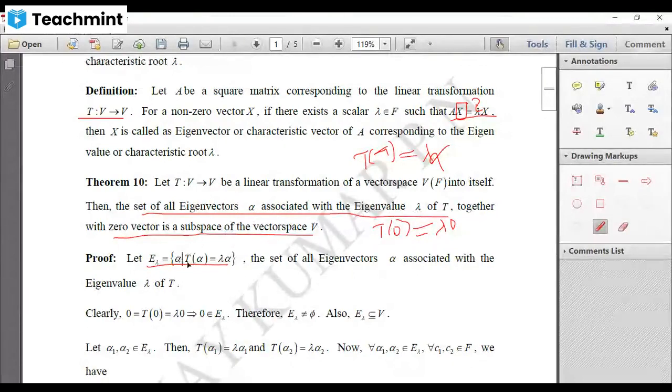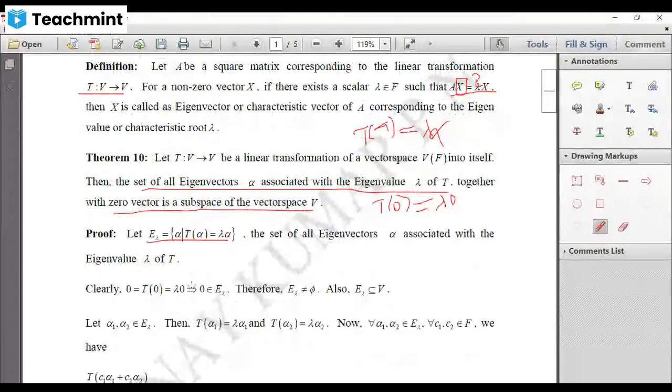So this set contains 0 also. Am I right? Now, we are collecting all the eigenvectors. Eigenvectors means they satisfy the condition T of alpha equal to lambda alpha. And we are calling that one E lambda. And we have to show that this E lambda is a subspace of V.